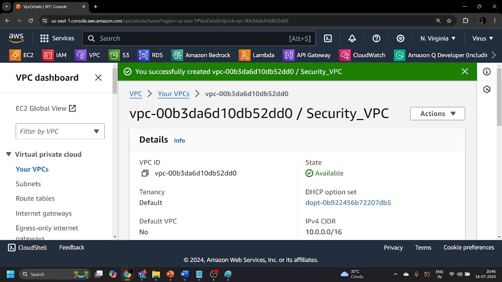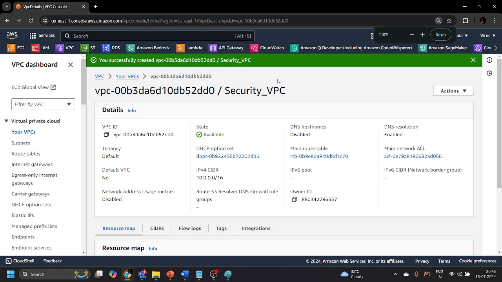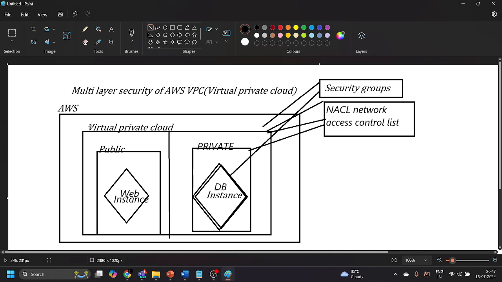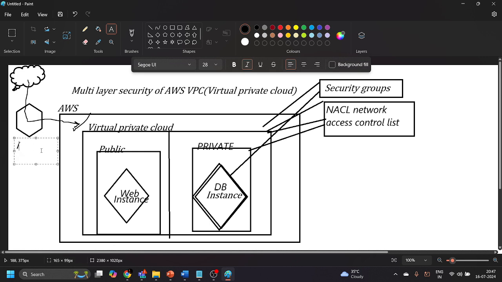Now this VPC has been created. You can see over here that we have successfully created the security VPC. Now, if you go to the architecture again, you will be able to see that we have created this VPC, but in the architecture we also have the term internet. So suppose this is our internet. Now we need internet connectivity for this particular VPC, right? To connect this VPC to your internet, you will need to create a particular resource, and that resource is named internet gateway, which is IGW.